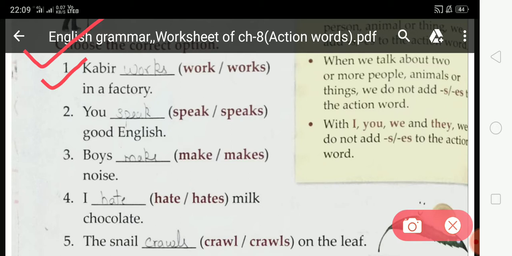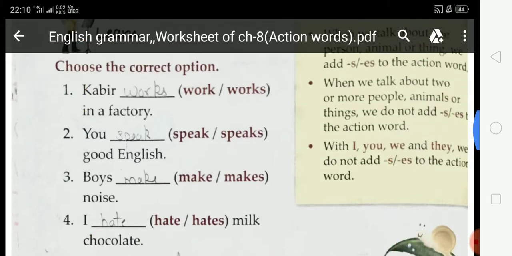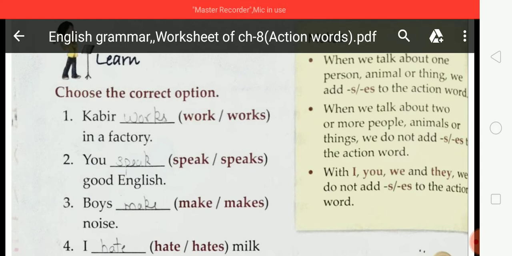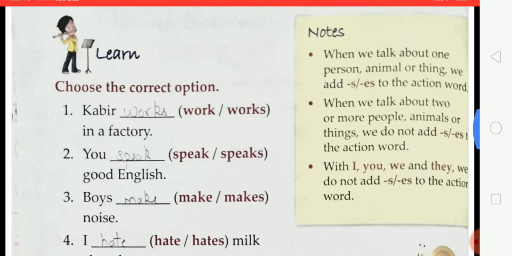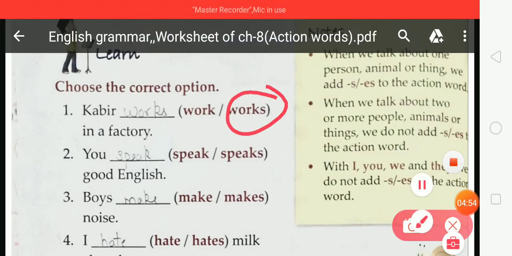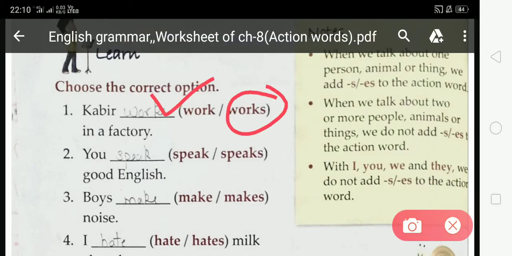Here you have to fill works, because Kabir is a singular person, and with a singular person you have to add s or es to the action word. So you have to select works and fill it at this blank space. Here works is already filled.